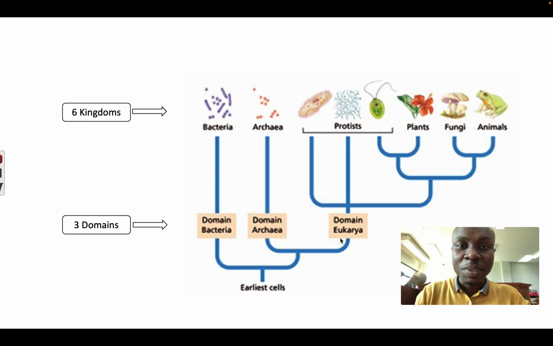We call the smaller groups kingdoms, and there are 6 of them. We have kingdom bacteria, archaea, and in the eukarya we divide them into 4 kingdoms: kingdom Protista, kingdom Plantae, kingdom Fungi, and kingdom Animalia. In this video we're going to look at organisms in kingdom Protista.